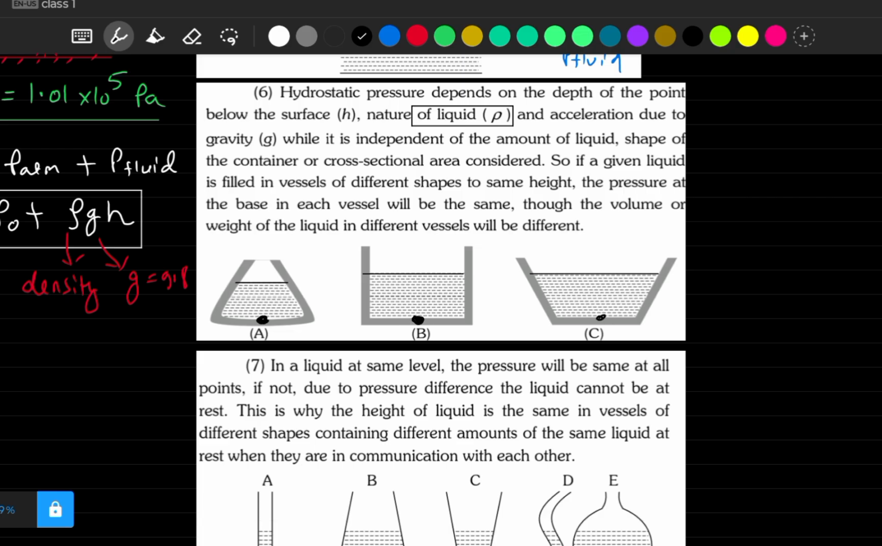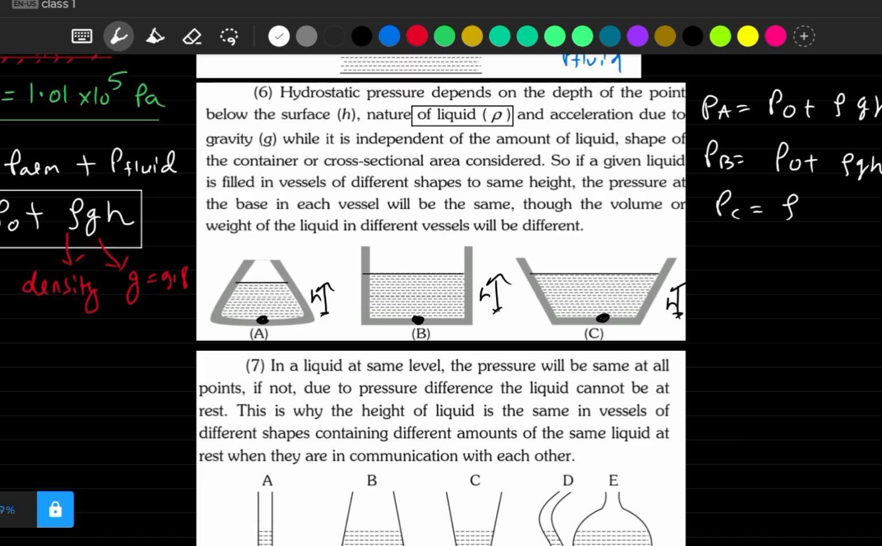If you want to write PA, PB and PC, so we know that PA can be written as P naught, which is atmospheric pressure, plus rho g h. Fine. Where h is basically this height, and h is same for all of them. That's what is given here. Now what will be PB? So pressure at point B will be again P naught plus rho g h, and pressure at point C will be again P naught plus rho g h. So you can see that pressure at each point is same.